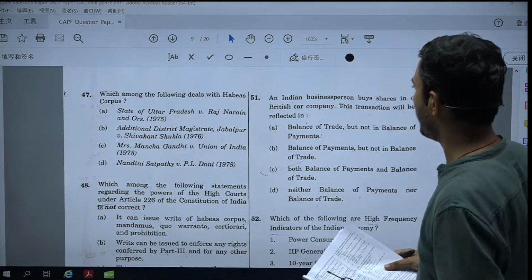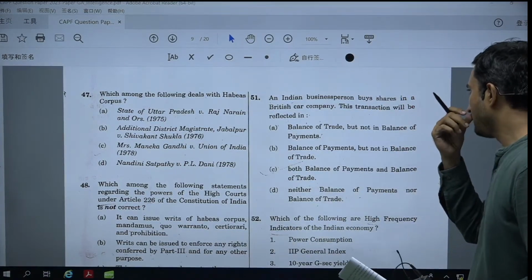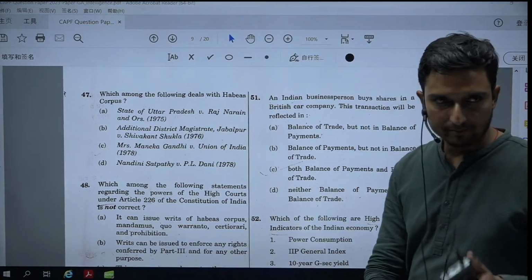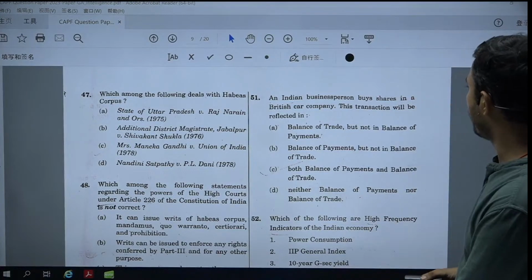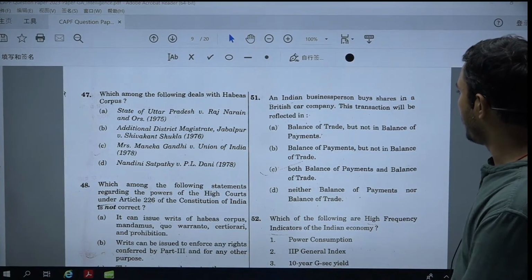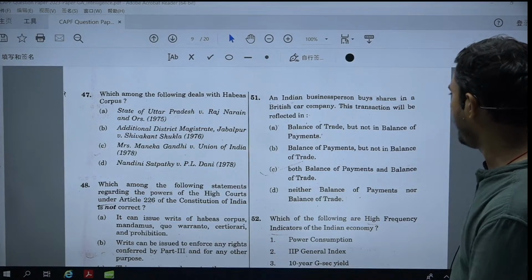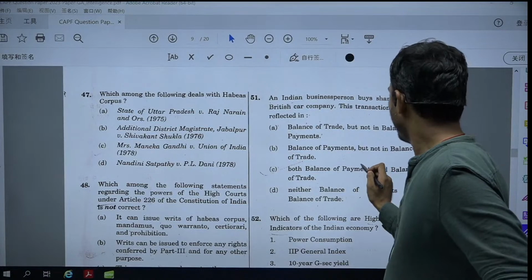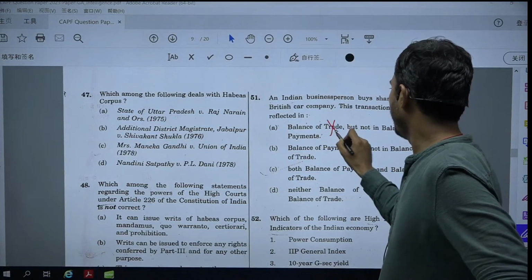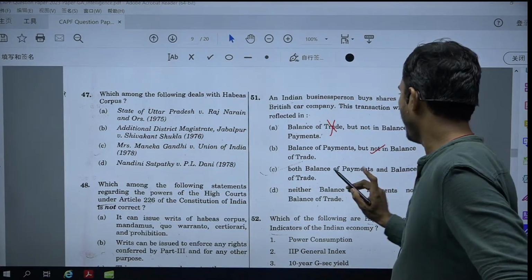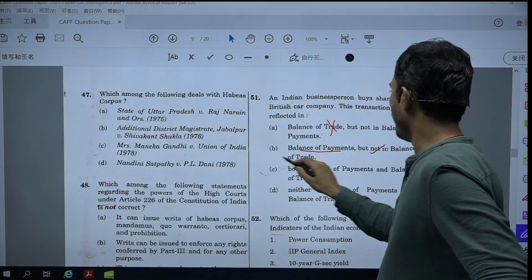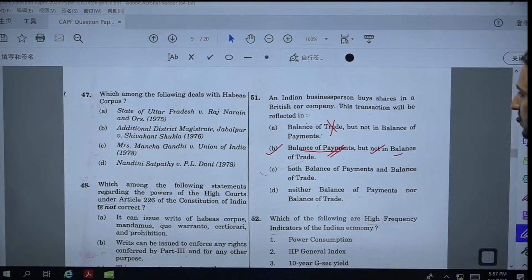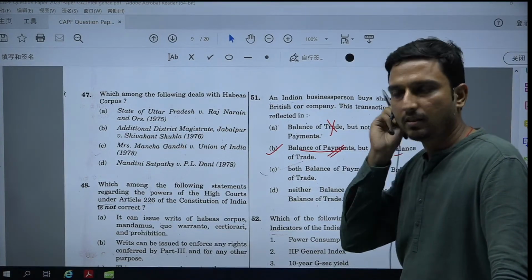Question number 51. An Indian business person buys shares in a British company, and will this transaction be reflected in the balance of trade? No, it will not be reflected in the balance of trade, but yes, it will be in the balance of payments. Trade mostly consists of goods and services exchanged between countries.